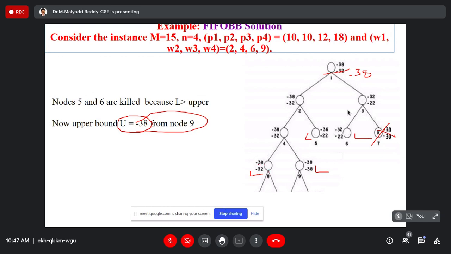Check this one. For the 8th node, the cost function is minus 38, right? Yes, sir. For node 5, the cost function, or lower boundary, is minus 36. So the 5th node exceeds the limit, right or wrong? Yes, sir. Kill this one.